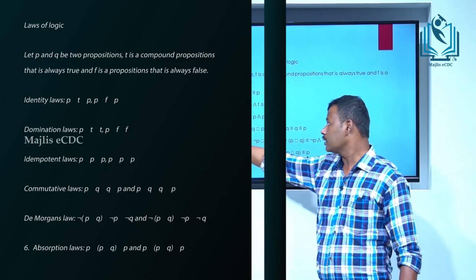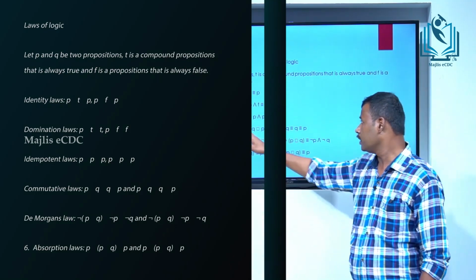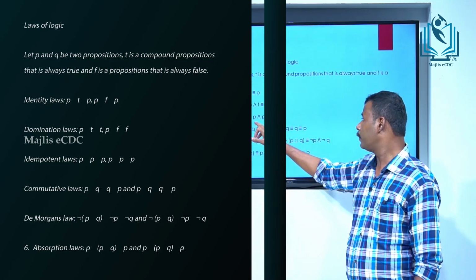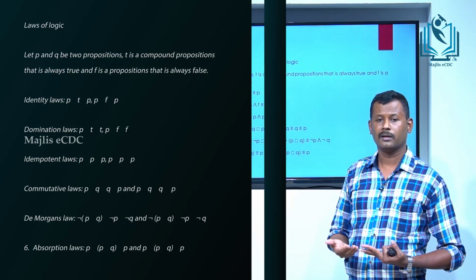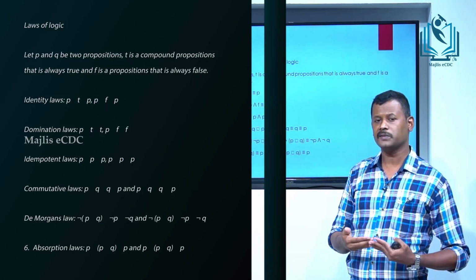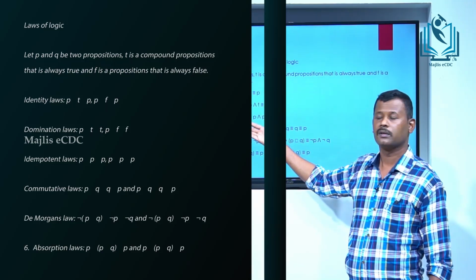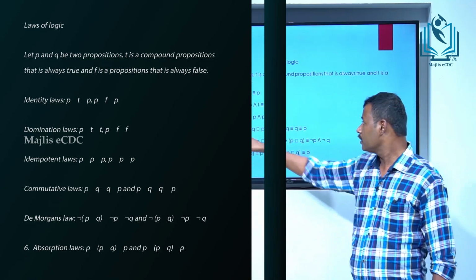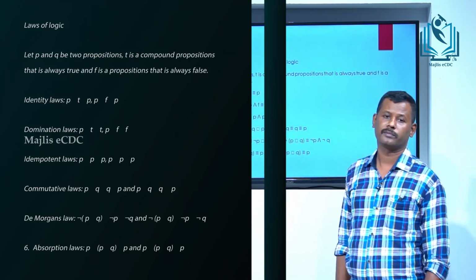The third law is the idempotent law. That means P or P is equivalent to P, and P and P is equivalent to P. We know that P is a proposition that is either true or false. If P is true, then P or P is always P, and P and P is always P. That is the idempotent law.